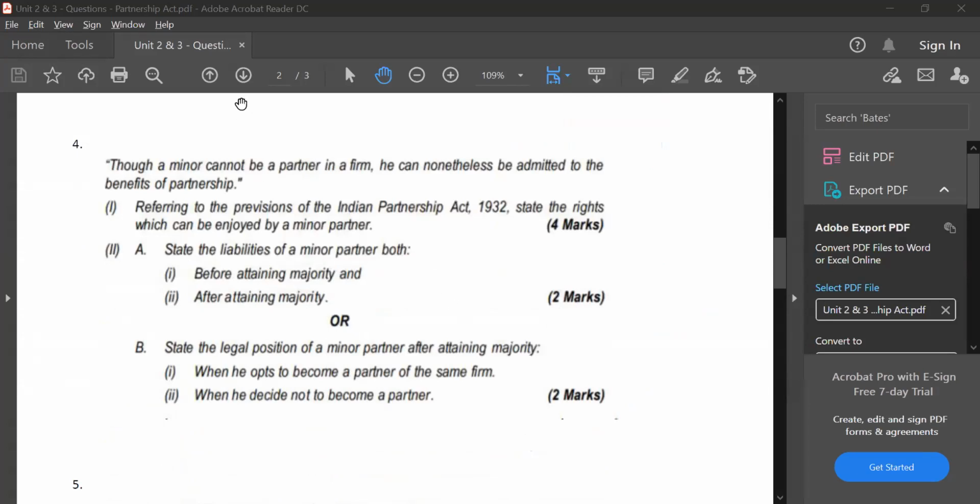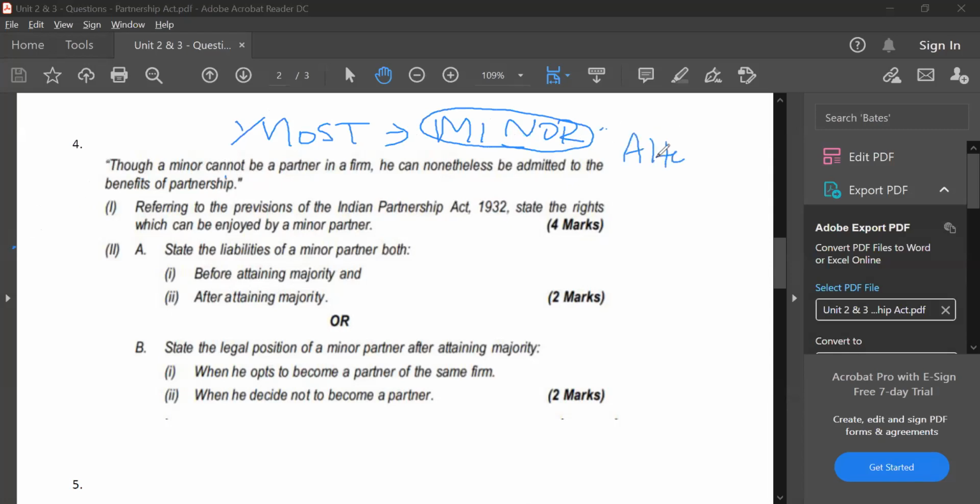Next, this is a direct question, guys, but very, very important for the exam. In the Partnership Act, if you ask me what is the most important question, I will say it is the concept of minor. Concept of minor is very, very important. Though it may not be a straight, direct question, guys, every alternate attempt, if you see the question paper, there will be at least 4 to 6 marks. Some question about minor, from the Contract Act or the Partnership Act, will always be there. Very, very important. Please don't skip the concept of minor.